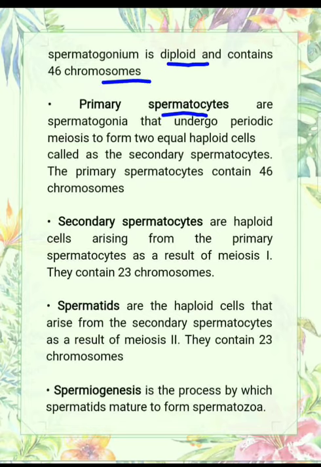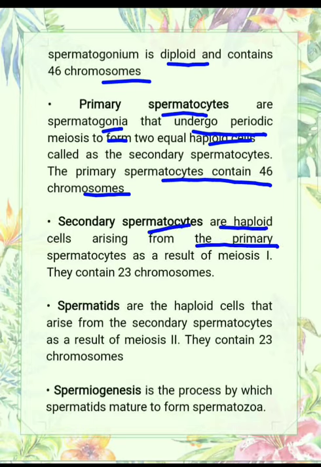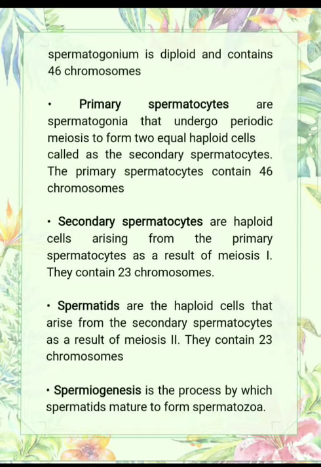After that, primary spermatocytes undergo meiosis to form two haploid cells called secondary spermatocytes, and the primary spermatocyte contains 46 chromosomes. Then secondary spermatocytes are haploid in nature, arising from the primary spermatocyte as a result of meiosis 1, so they contain only 23 chromosomes. After that, spermatids are haploid cells that arise from the secondary spermatocyte as a result of meiosis 2, and they contain 23 chromosomes.